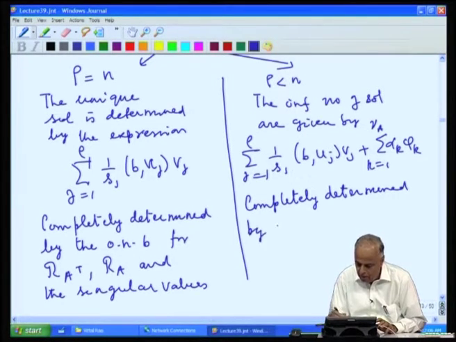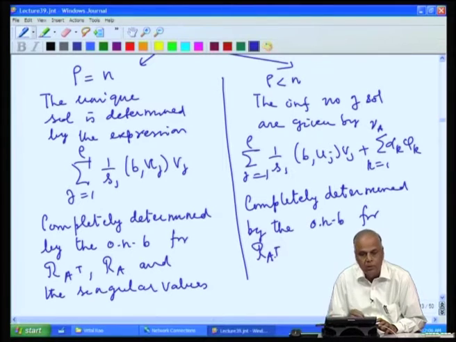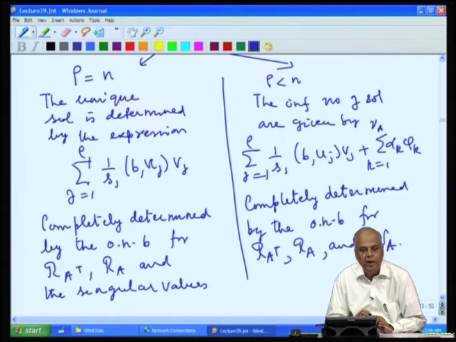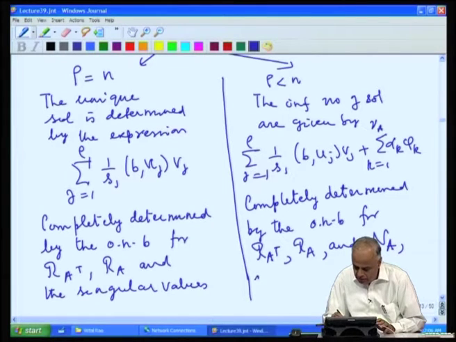So, the orthonormal basis for the range of A transpose, these are the v j's, the range of A, these are the u j's, and the null space of A, these are the phi k's, and the singular values.